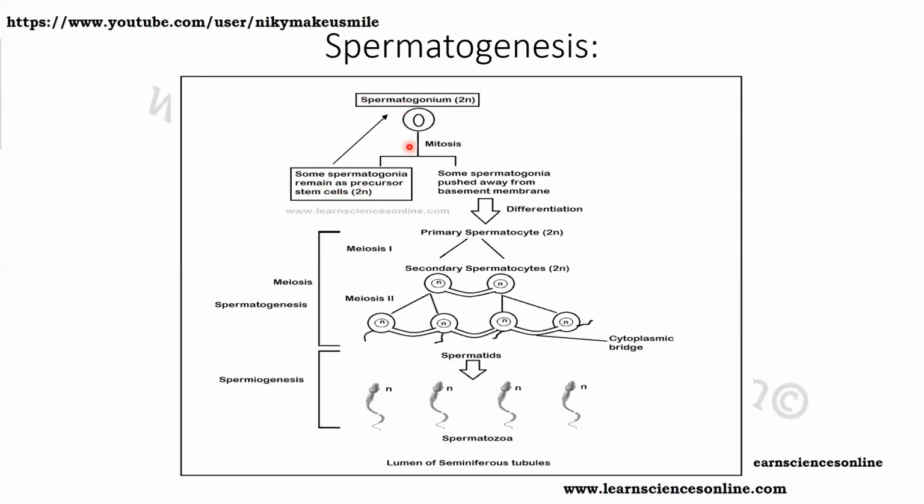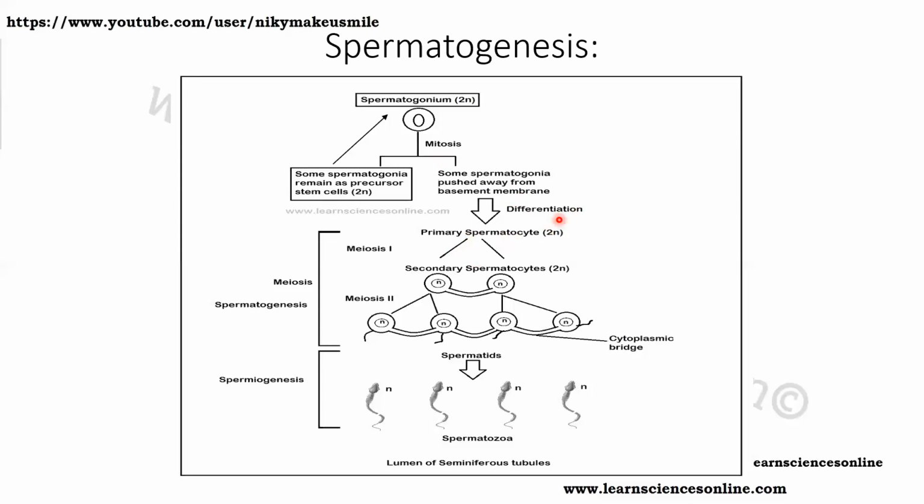Since one cell divides to form two cells, one daughter cell again forms the same spermatogonium, and the other cell is pushed away from the basement membrane and differentiates into a primary spermatocyte. Since this primary spermatocyte is formed as a result of mitosis, it is also diploid in nature.